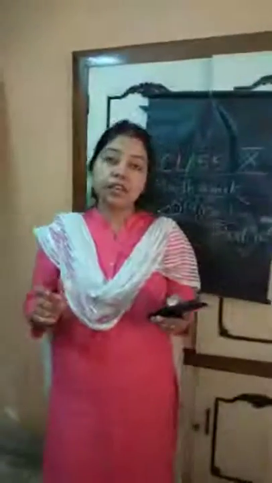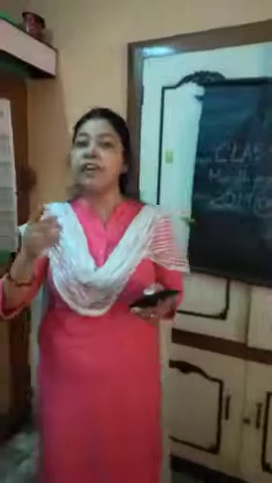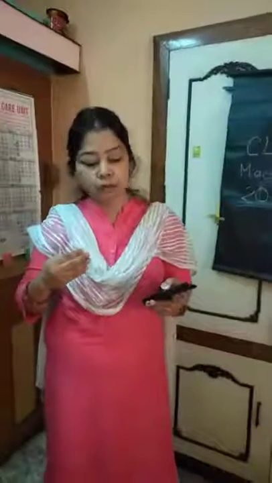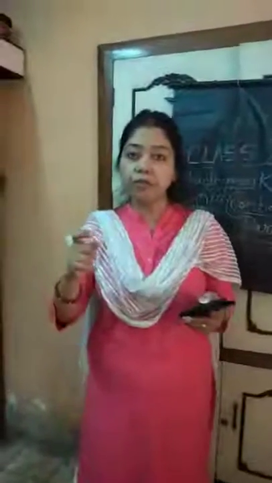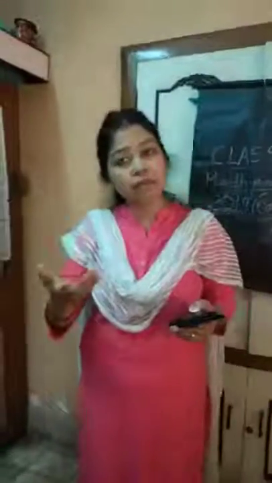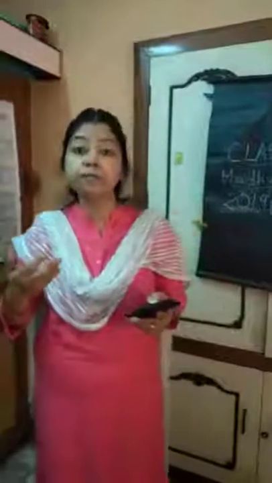Then alluvial soil and black soil. What is soil? Soil is the uppermost layer of the earth. Soils are of the following 5 types in India. Then alluvial soil. Where is alluvial soil found? The first point you will write is where found, the second point characteristics, the third point the crops grown. Similarly for black soil: where it is found, characteristics and the crops grown.